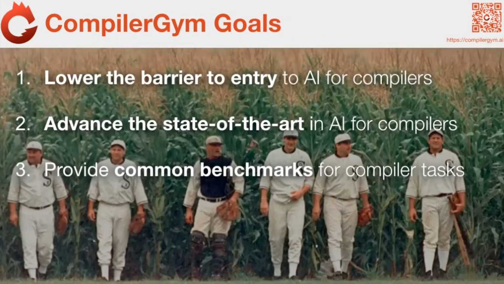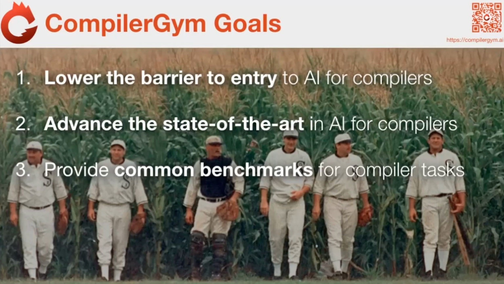Why do we want to expand that? Because we actually genuinely want the state of the art to advance. There is a lot at stake. Compilers are incredibly important. They're a fundamental part of the computer stack. We know that there are improvements that can be made, but compiler engineer time is a very scarce resource. So anything we can do to improve their life is a good thing.